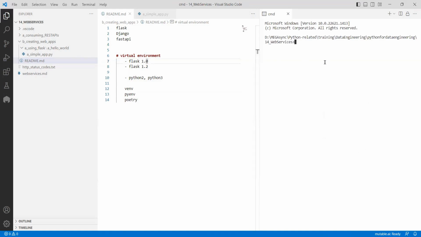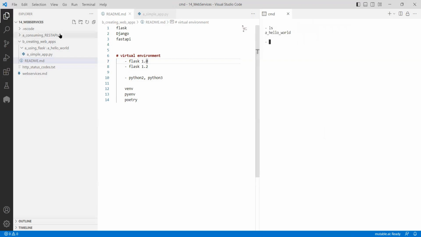Let's say I am going into this project now. CLS, and say I am in this directory, creating web apps. If I list the files, only my folder is there. I want to go within this folder, where I have only my file, underscore simple app.py. Now I want to create a virtual environment. First of all, I will say python --version.